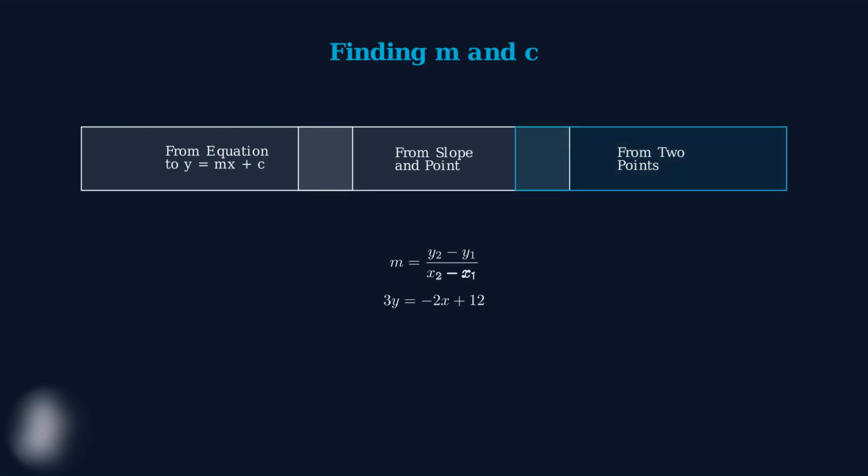Method 3, when you have 2 points, you first calculate the slope using the formula m equals y2 minus y1 divided by x2 minus x1. Once you have the slope, you can use either point with the point-slope form to find the complete equation.